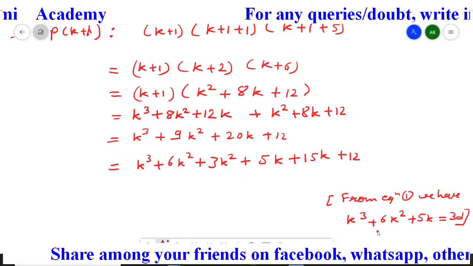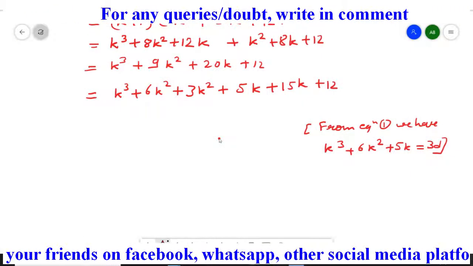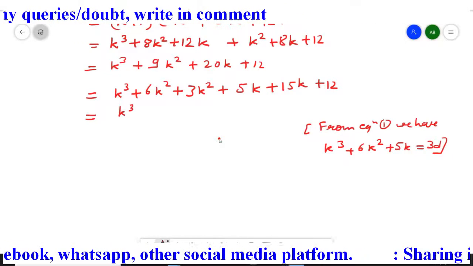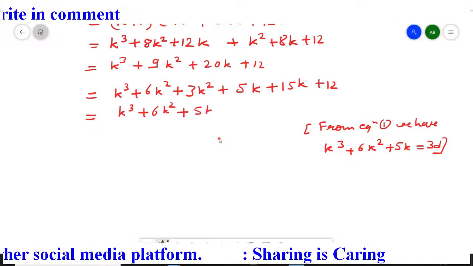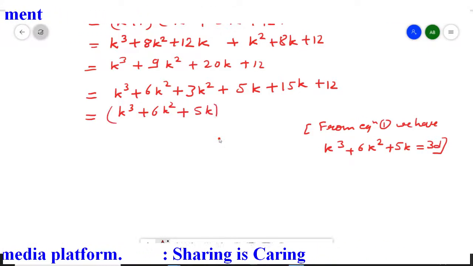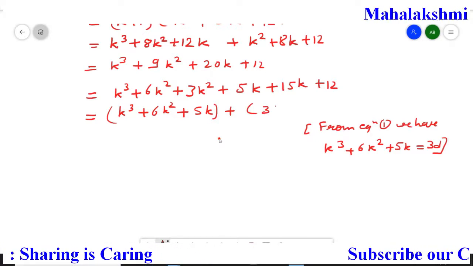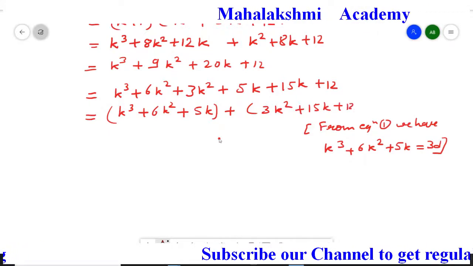Now from here we will make a group of these 3 terms together. So we will get k cube plus 6k square plus 5k together, just make a group, and then whatever remains you just write together, that is 3k square, then 15k and 12 remains.